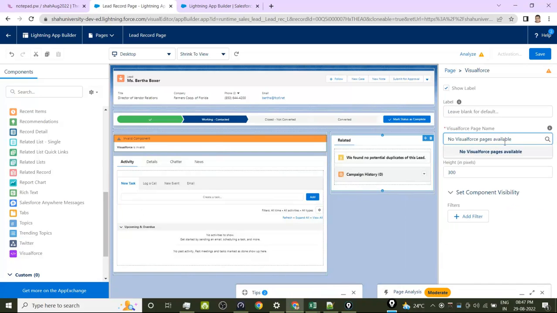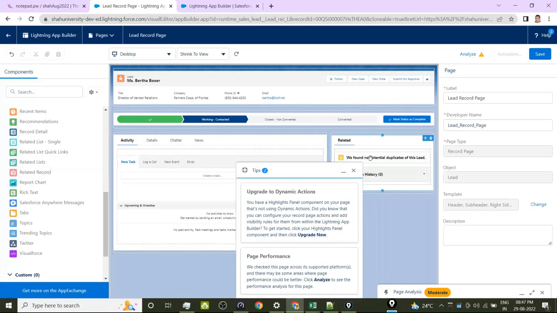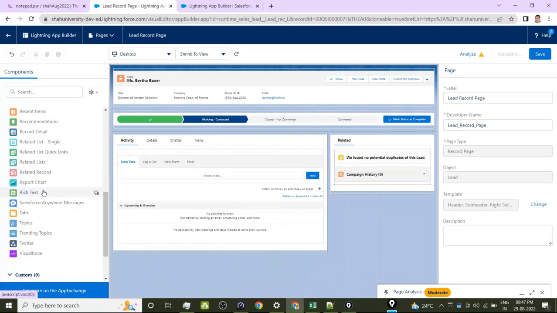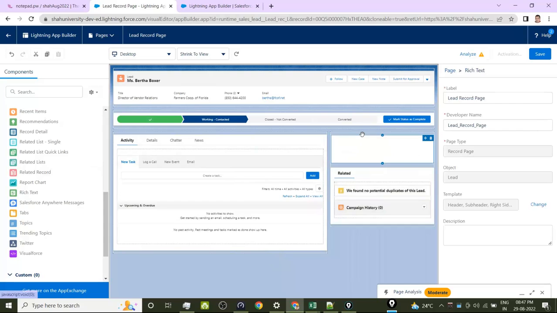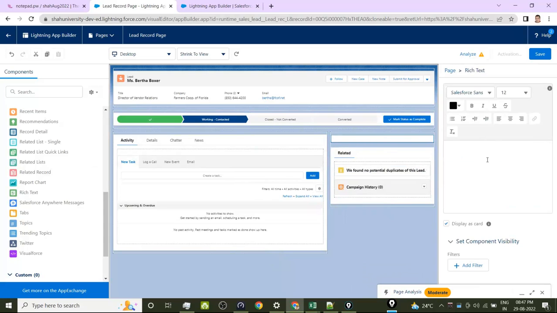We don't have a Visual Force page set. Okay, so we don't know how to create one as of now. So after having it, you can use Visual Force also. Rich text I want to put somewhere, so I will be dragging and dropping the rich text component. On the right side you have its detail, where you configure that component. This is the right side configuration.